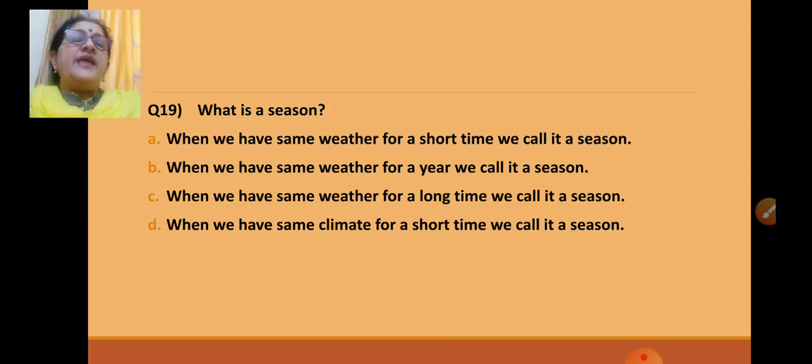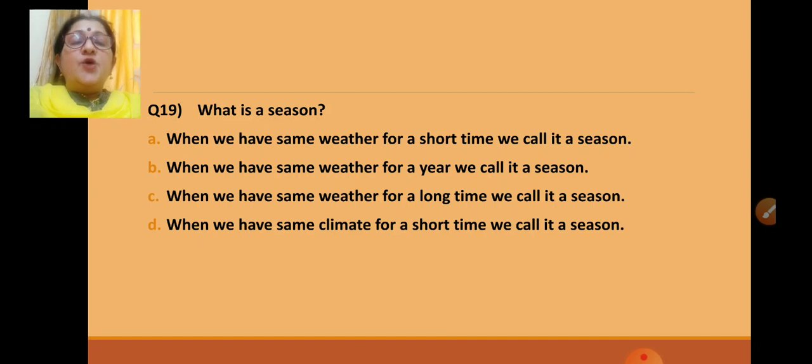A, when we have same weather for a short time, we call it a season. B, when we have same weather for a year, we call it a season. C, when we have same weather for a long time, we call it a season. And D, when we have same climate for a short time, we call it a season.